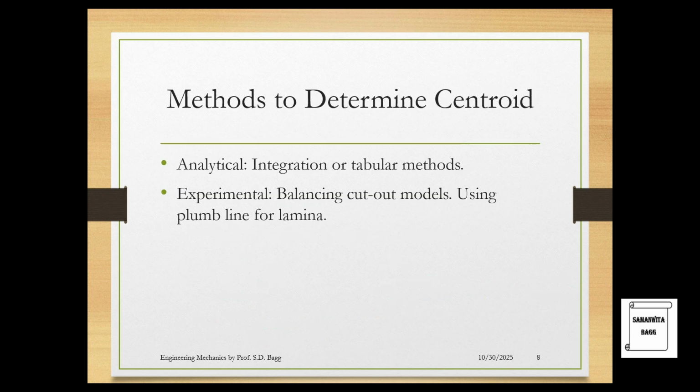Methods to determine centroid. There are two methods basically. One is called the analytical method, integration or tabular method. This has to do with the formula I showed you. And there is something called the experimental method, which people generally do in the labs, where you balance the cutout models using a plumb line for lamina.